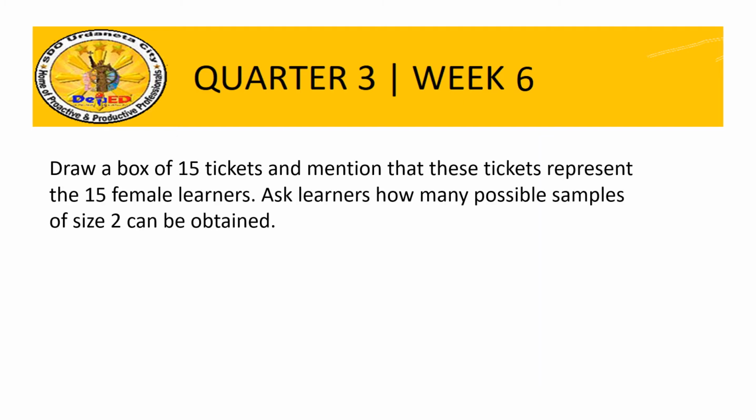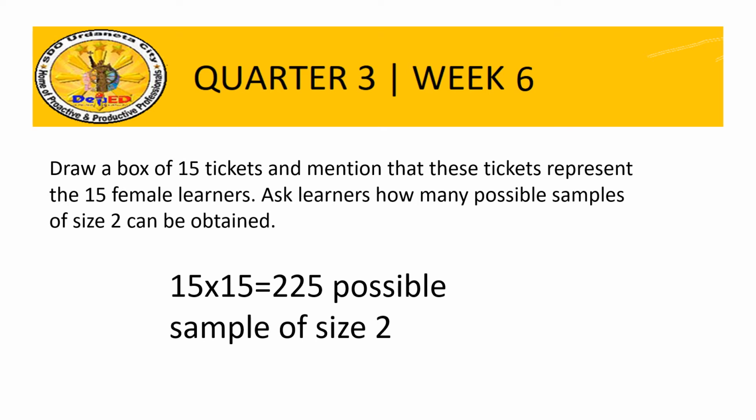So now, if we're going to draw from a box of 15 tickets and say that these tickets represent the 15 female learners, then ask learners how many possible samples of size 2 can be obtained. So how many possible samples do you think? Yes, it is 225. So 15 times 15, we have 225 possible samples of size 2.